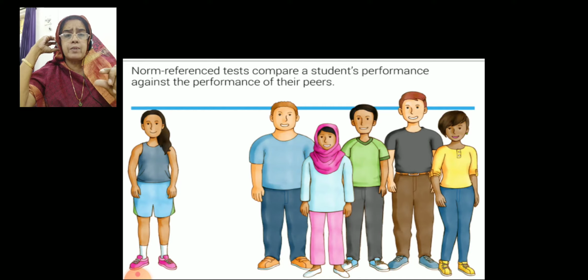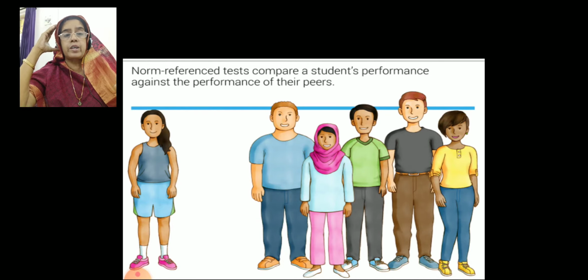When we compare one individual's score with her friends, it becomes a norm referenced test. Likewise, we compare other students' scores, like low achievers, average achievers and good achievers, and say so many students are there below average, so please try to improve yourself.